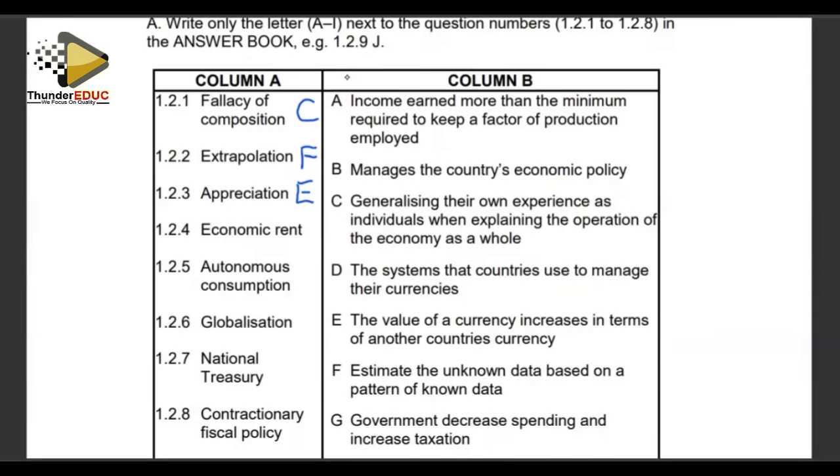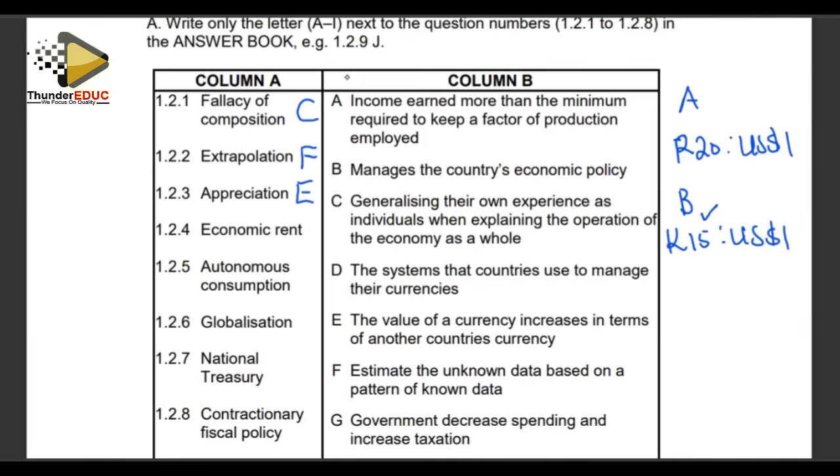Like if you are comparing the South African rand versus the US dollar, if, for example, in situation A, it was South African rand 20 is equivalent to US $1. And then we see that in situation B, it is now South African 15 rand, which is equivalent to US $1. We have seen that the South African rand has appreciated. It has gained value compared to the US dollar.